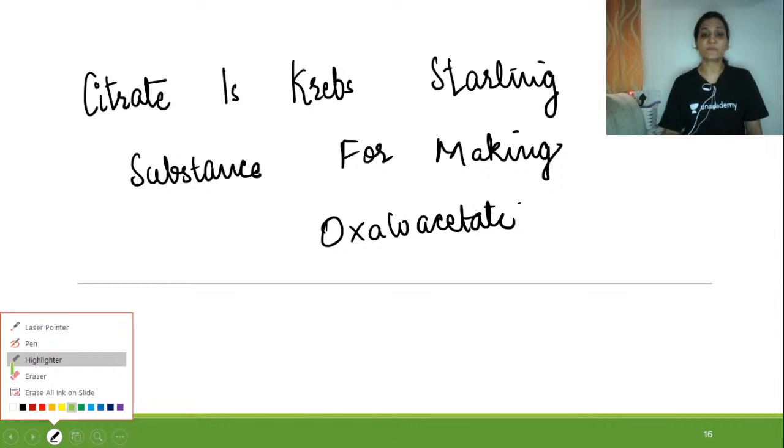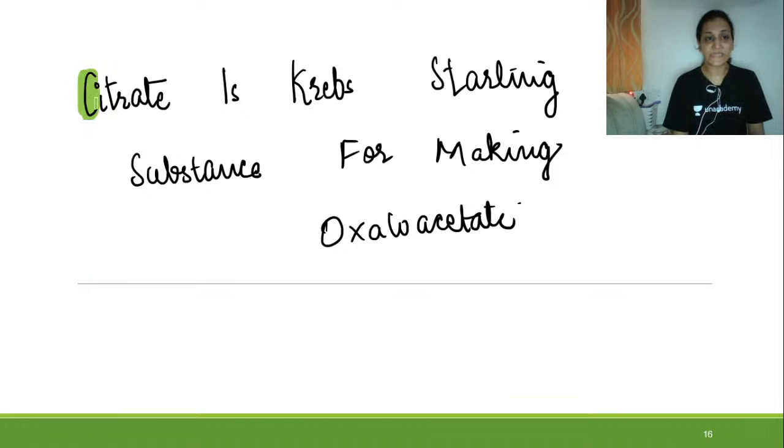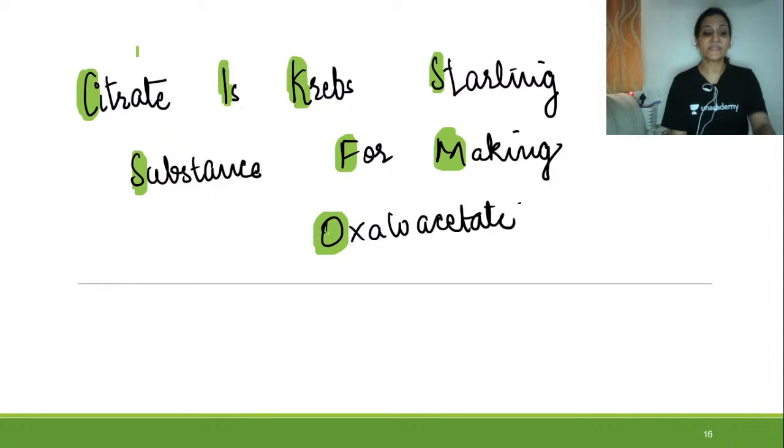Remember it this way: C is for your citrate, I is for your isocitrate, Krebs is for your alpha ketoglutarate, S is for your succinyl-CoA, then S is for succinate, F is for fumarate, M is for malate, and O is for oxaloacetate. So citrate is Krebs starting substance for making oxaloacetate, right? You can remember this much.